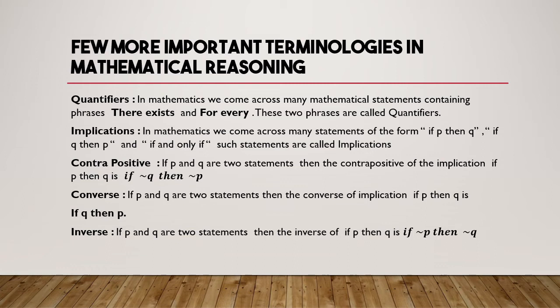Next is converse. If P and Q are two statements, then the converse of the implication if P then Q is if Q then P. So this is very important. If you have statements like P and Q, and you want to form a converse, then the converse of the implication if P then Q is if Q then P. That is very important, you need to keep it in mind.